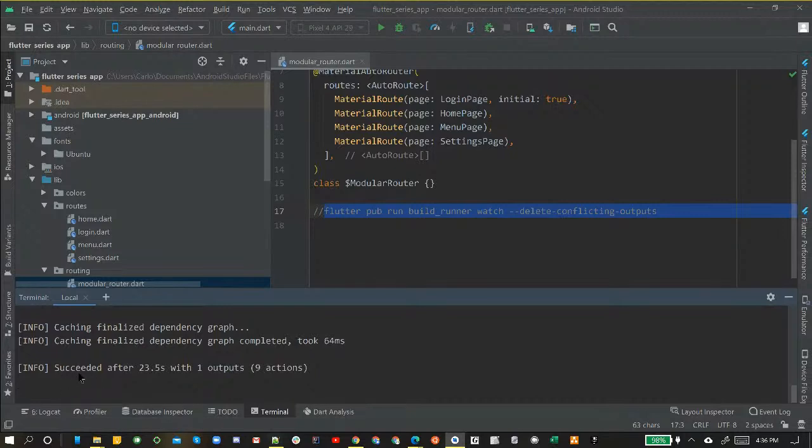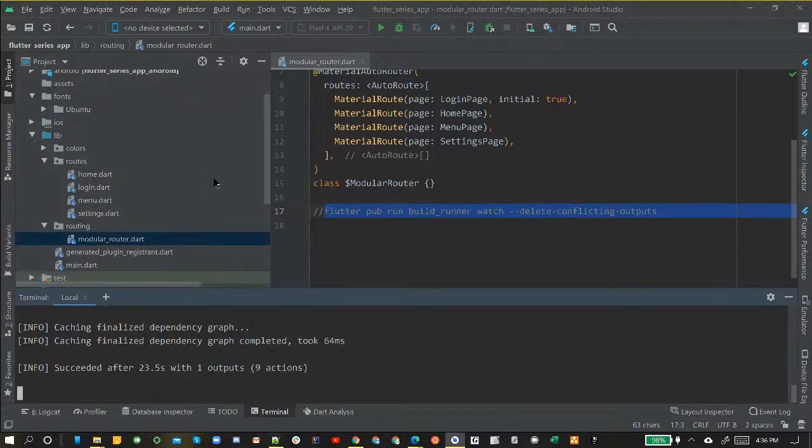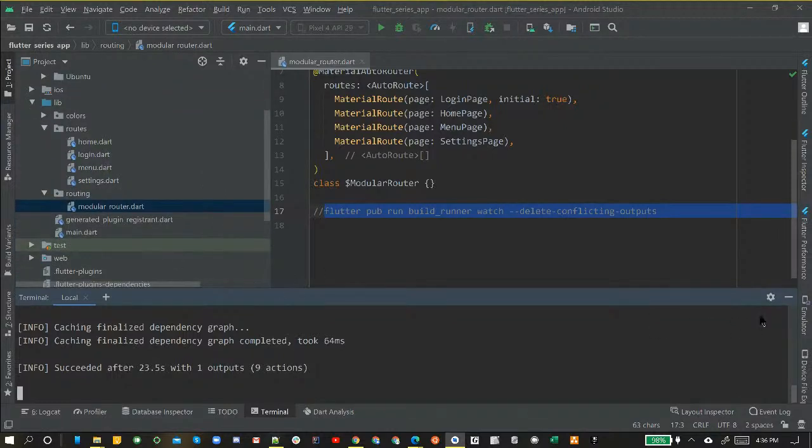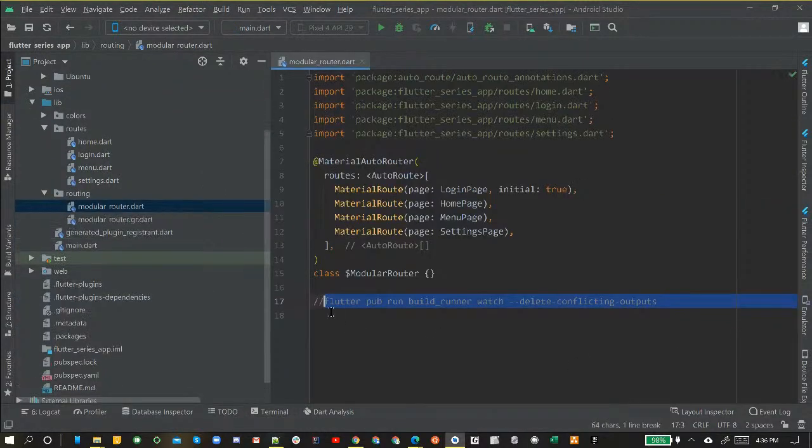So that's what we want to see. We want to see succeeded. We don't want to see an error, weren't able to do this or that. We want to see succeeded. And when we do that, you might go over here. Actually, let's close that. You might not see the router.gr.dart or the modular router.gr.dart file there initially, but as you can see, when I closed the terminal, it popped up automatically.